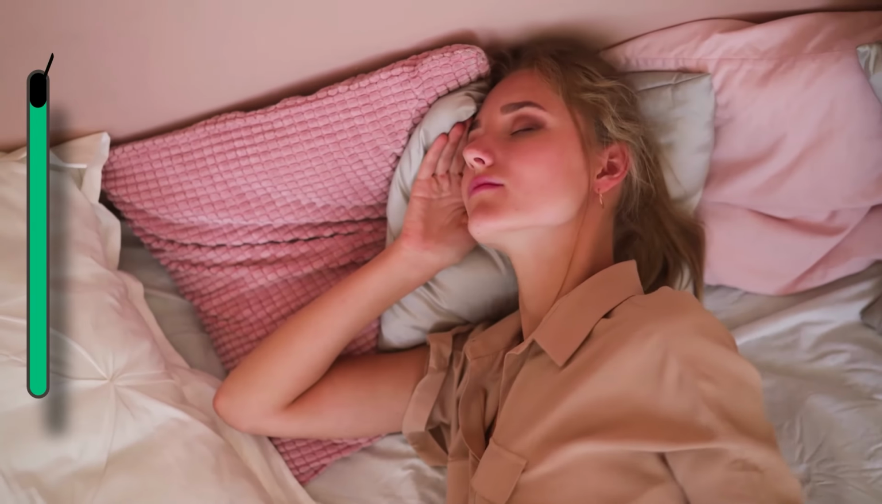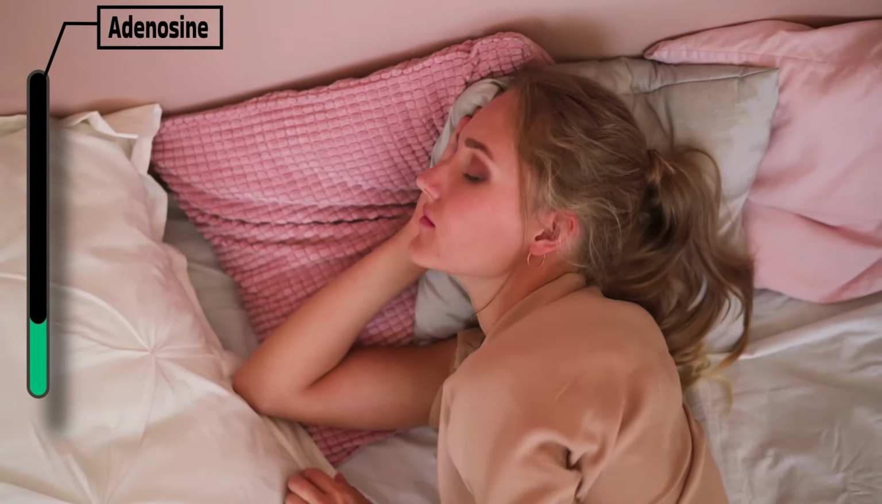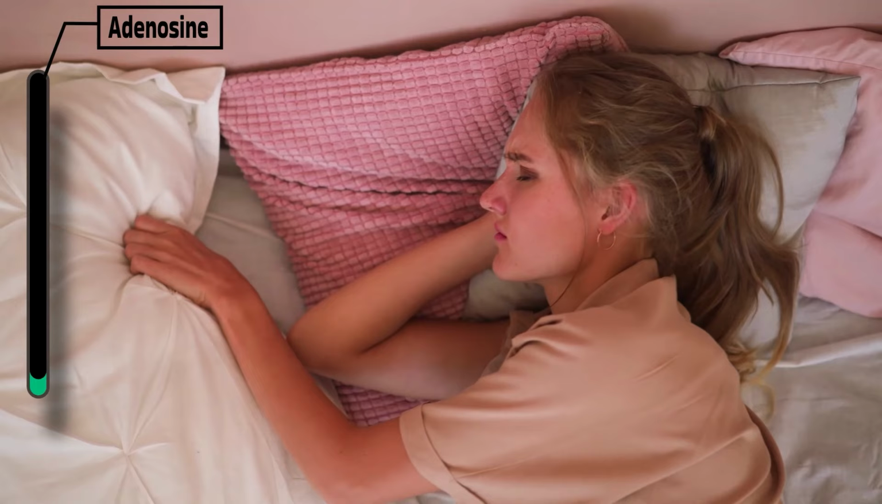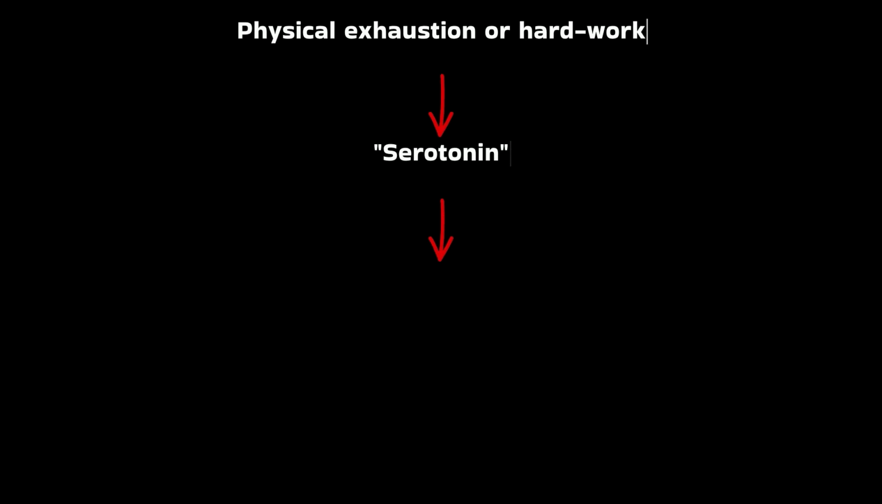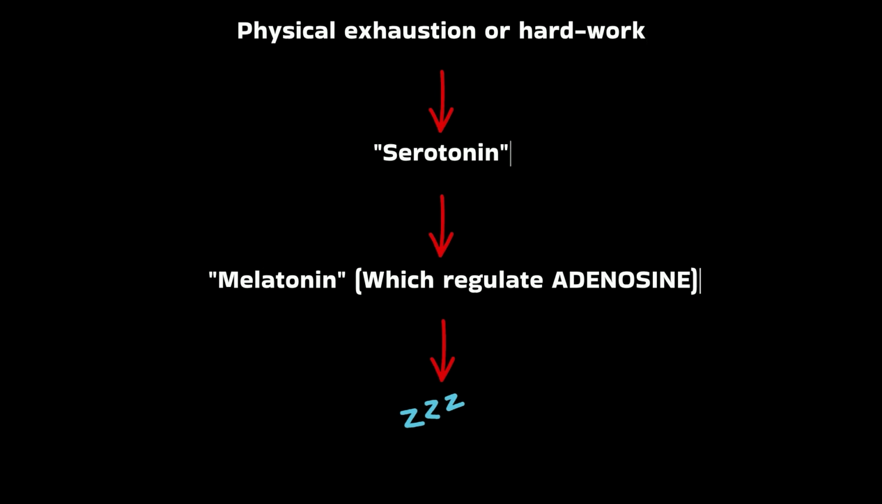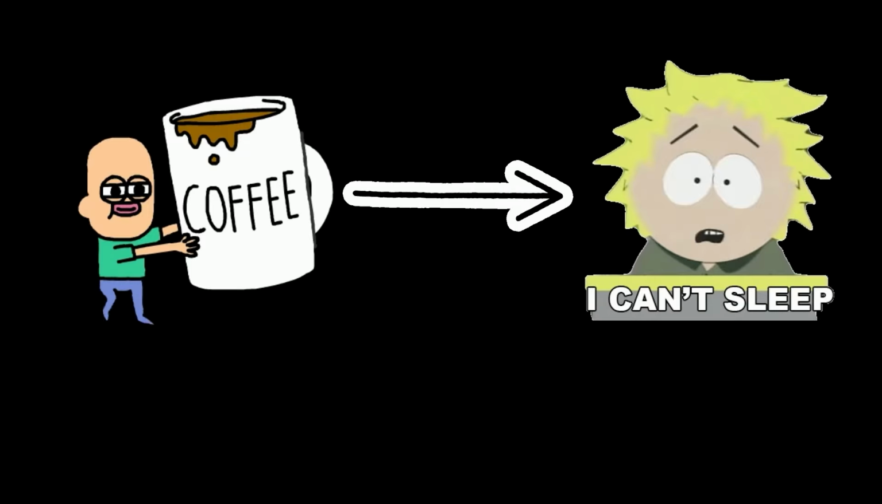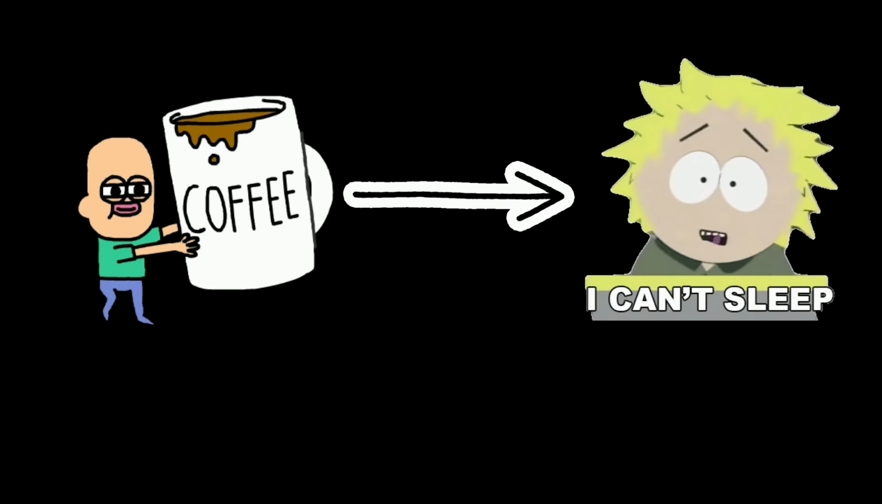During sleep, adenosine levels decrease. And we will wake up, as there will be a lack of sufficient levels of adenosine. Also, physical exhaustion or hard work promotes the release of serotonin, which gets converted to melatonin, the hormone that regulates sleep. Important note: caffeine or coffee blocks the receptors of adenosine. Hence, more coffee is equal to less sleep.